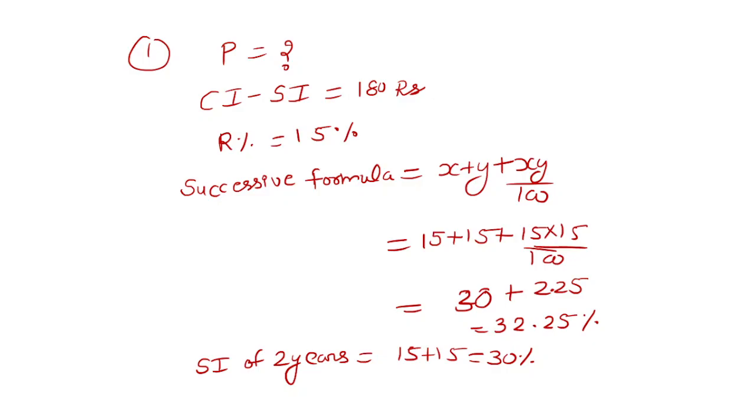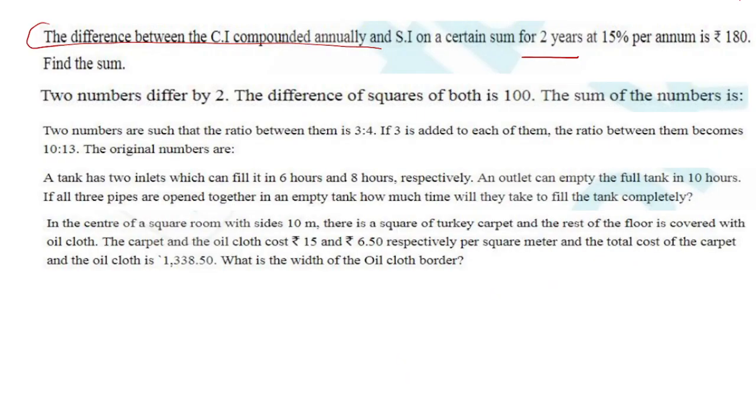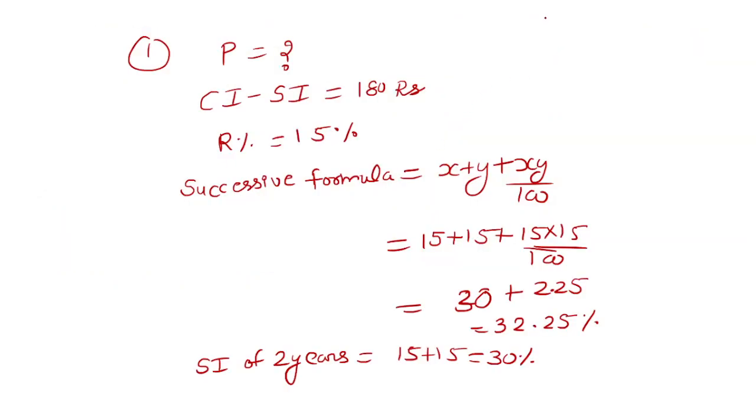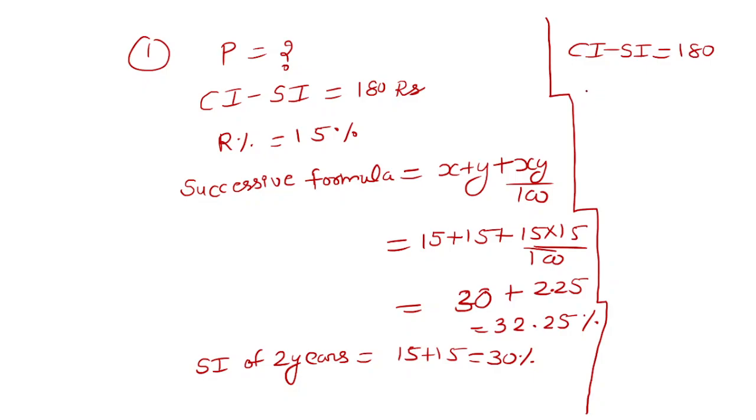So we have found the interest. Now let me show you what we have to find: the difference. We have to find the sum. How will we do it? I am writing it here. You will put CI minus SI is equal to 180. What is the CI value? 32.25 minus 30 is equal to 180. You will get 2.25 percent equals 180.